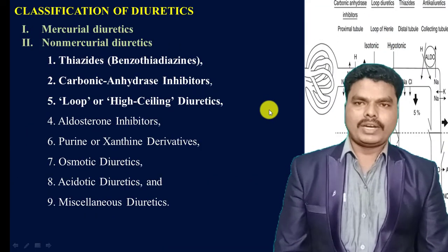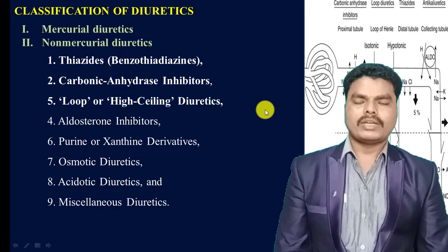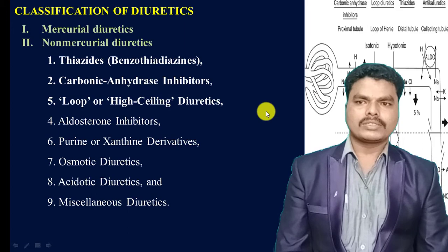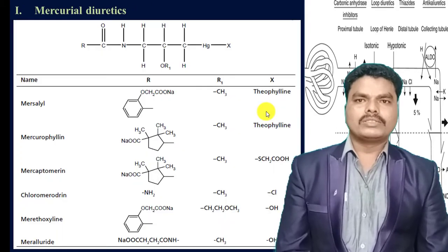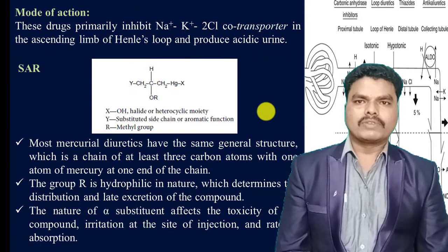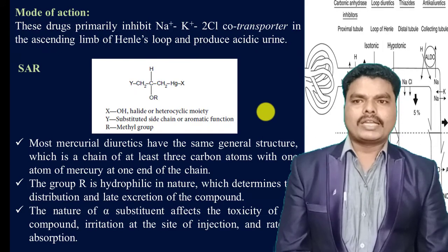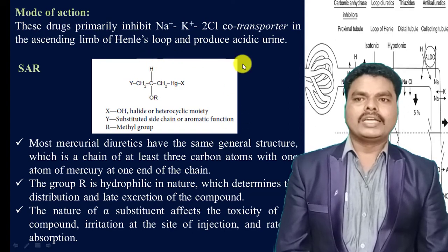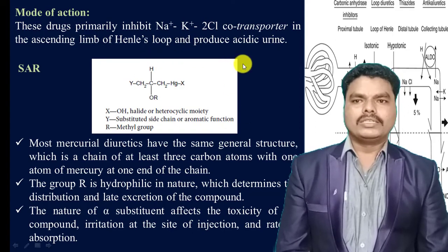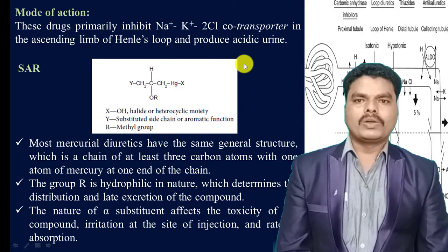Diuretics are majorly classified into mercurial diuretics and non-mercurial diuretics. In the previous video, we already discussed the mercurial diuretics. These diuretics have mercury in their chemical structures. Mercury is the functional group required to show diuretic activity in this type of diuretics. The target in mercurial diuretics is the co-transporter present in the ascending limb of the loop of Henle, the sodium potassium chloride co-transporter.